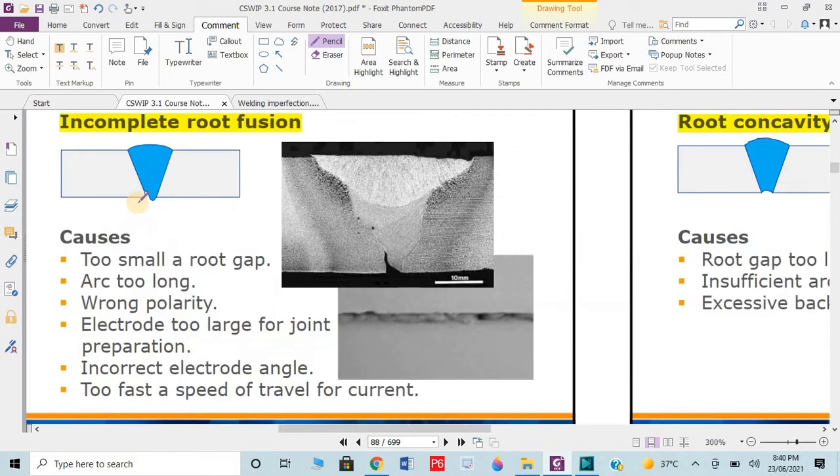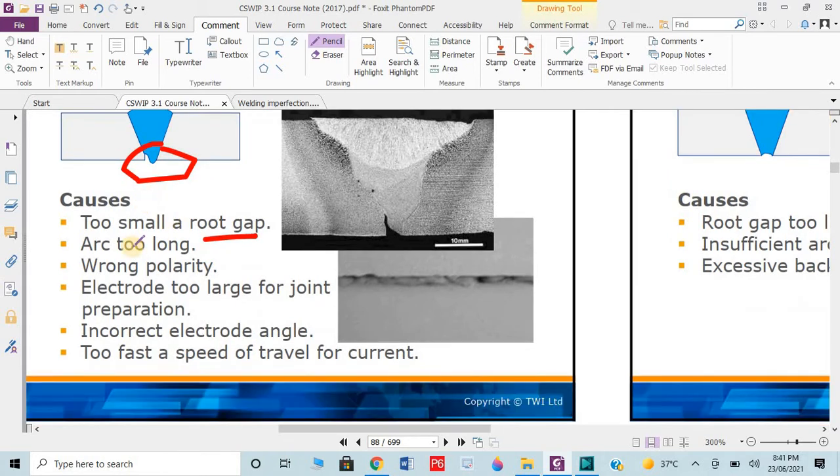The second defect is incomplete root fusion. Same as that was penetration, now we have incomplete root fusion. The root is not properly fused or welded. This could be the small root gap. Same causes, more or less the same causes. You have to clear the concept: what is the defect, how it occurred, what are the root causes, and how we can prevent it. Then you will easily understand all the question paper answers.